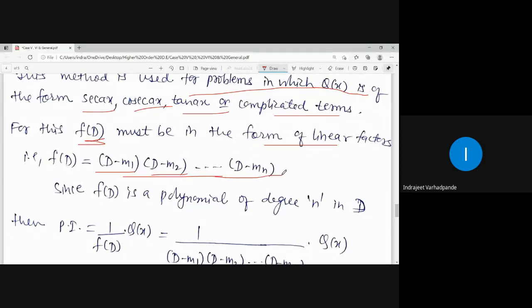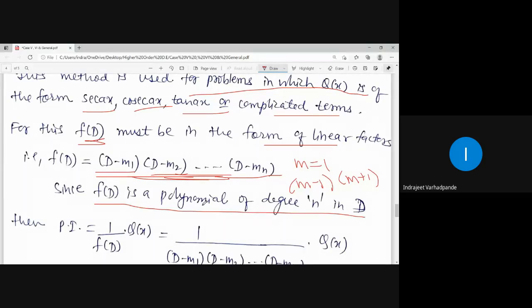These are the various roots which can be converted into linear factors. See, m is equal to 1 is a root, means m minus 1 is a factor. m is equal to minus 1 is a root, means m plus 1 is a factor. So we have the denominator in the factor form, where f of D is a polynomial of degree n in capital D.